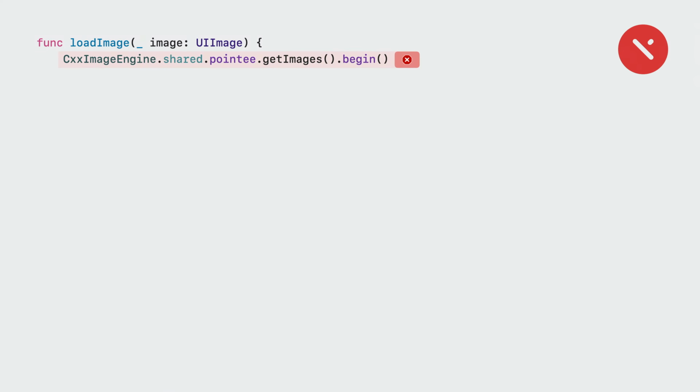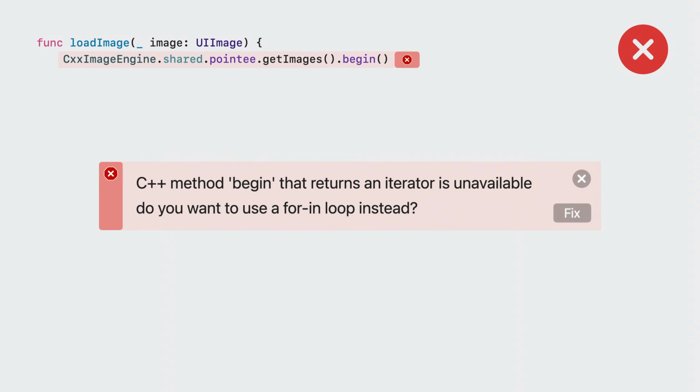With these C++ iterators, it's easy to introduce bugs, such as lifetime issues or invalid memory accesses. On the other hand, Swift collection APIs are completely safe, even when they operate on a C++ collection. The Swift compiler will help guide you towards these safer APIs by marking unsafe C++ APIs as unavailable and suggesting a safer alternative. Let's go back to my Swift app.